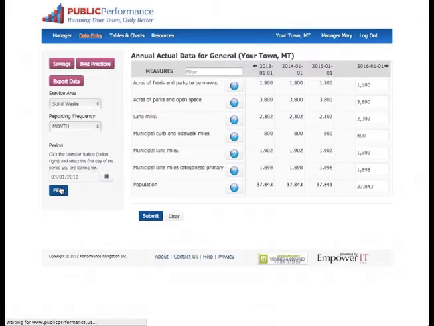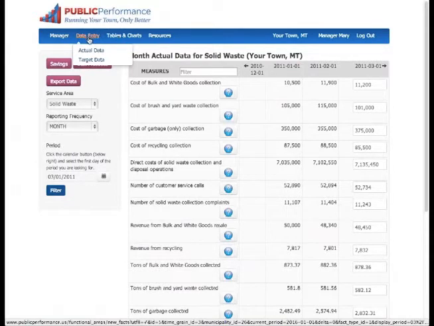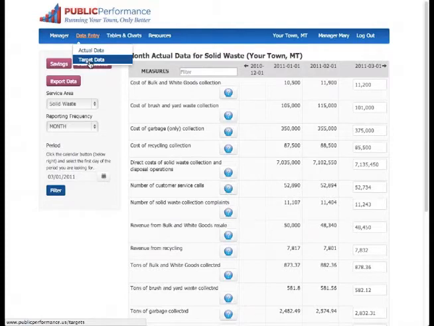To do this, they simply transferred metrics for key measures from existing reports and systems without any need for programming or technical expertise. Mary's town plans to set and enter its own targets for these measures so it can monitor how it's doing compared to where it wants to be.